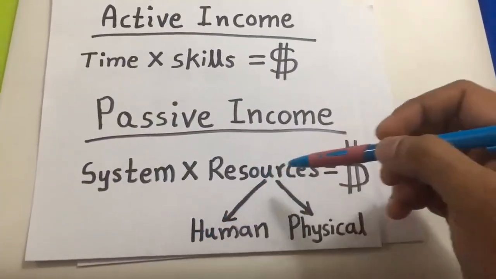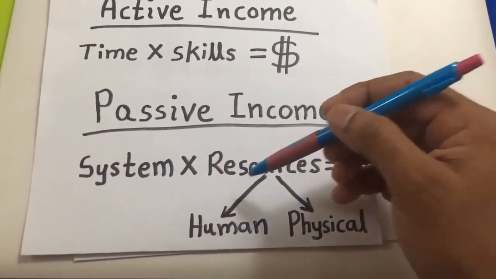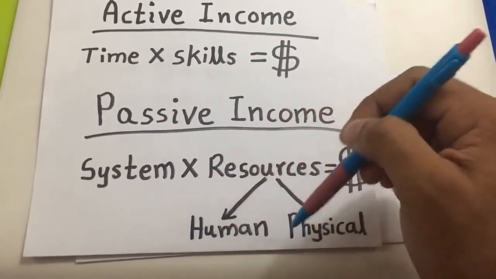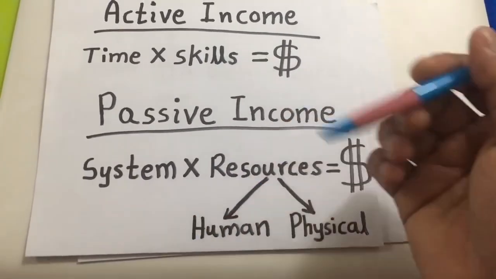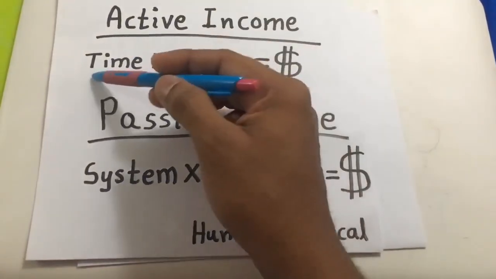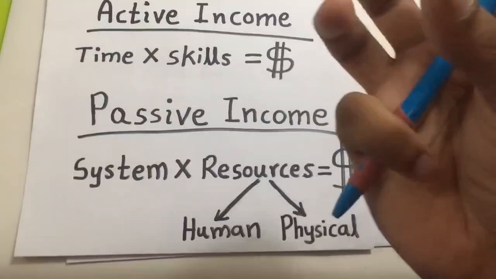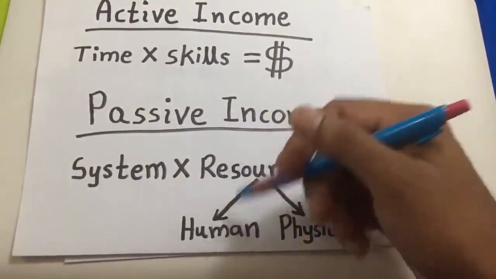The system runs. The resources are human and physical. Those human resources are the number of people, the employees working for you. Can you increase the number of people working for you? Yes, of course. You need to hire more people. Each person is an amount of time, right? So the time you have for your system to run will increase.